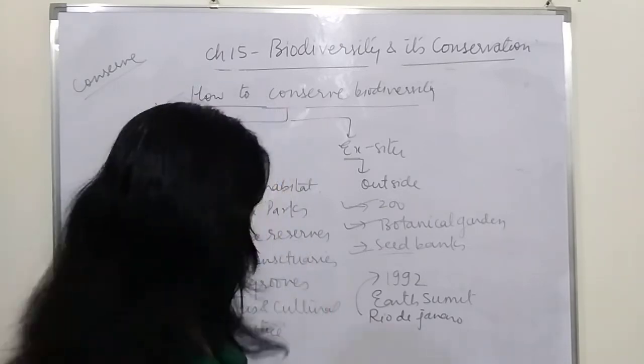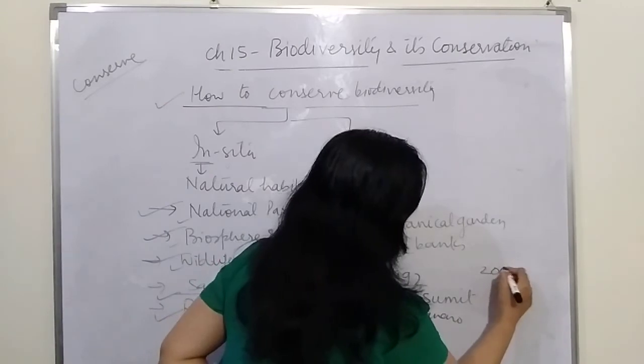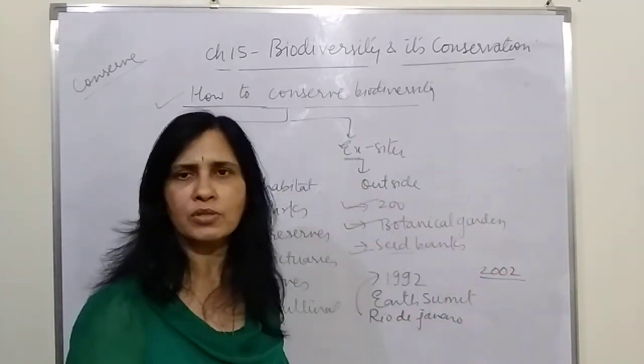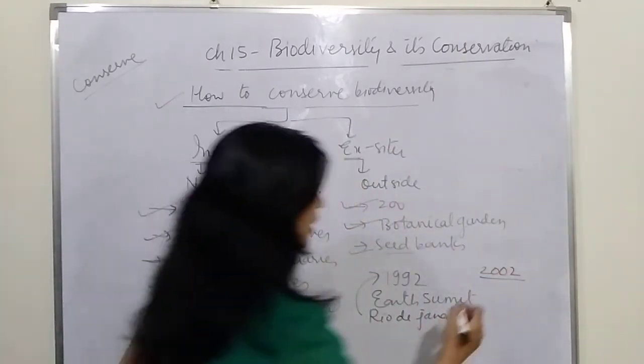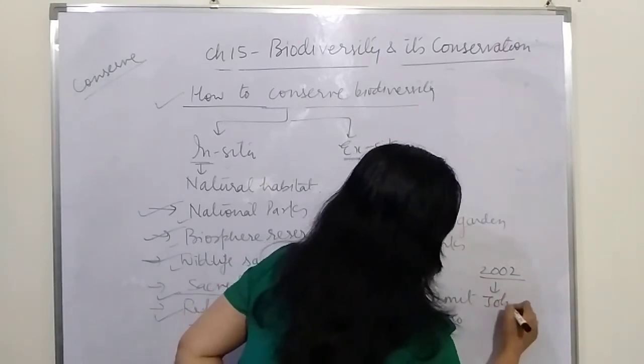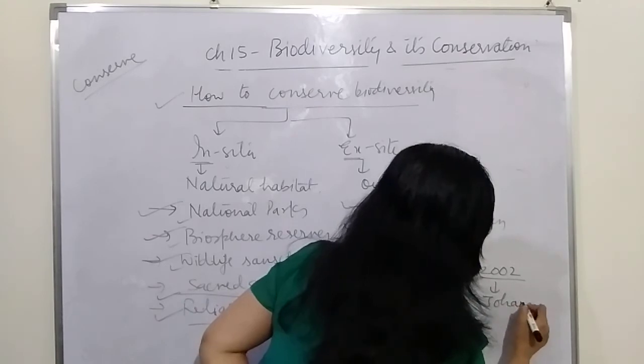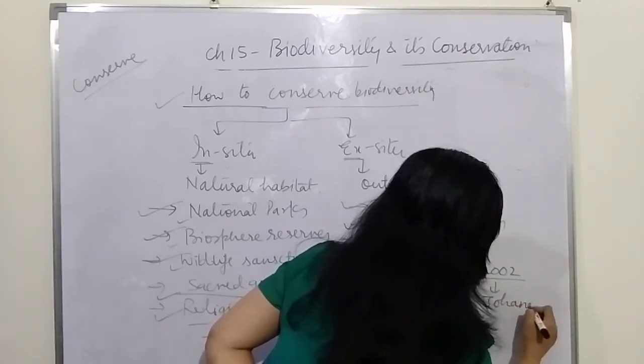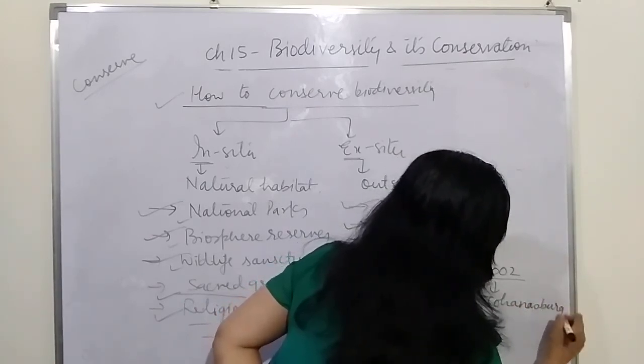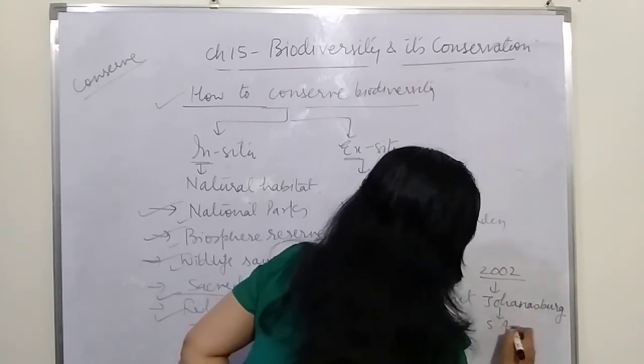Another follow-up summit was held in 2002 in Johannesburg, which is in South Africa,